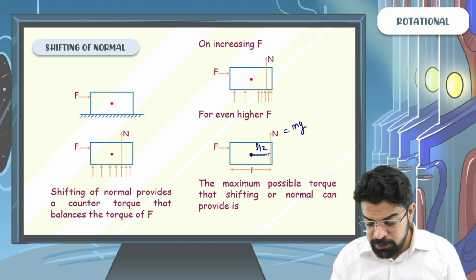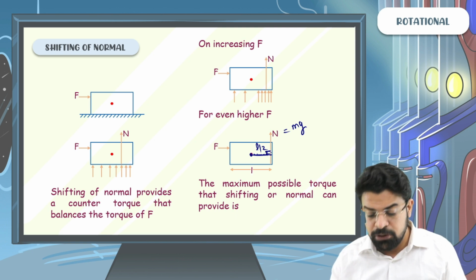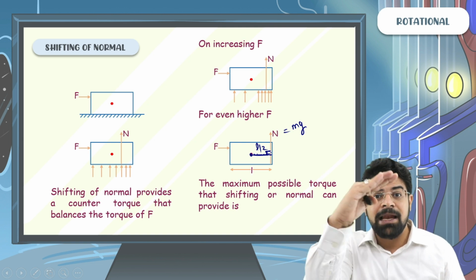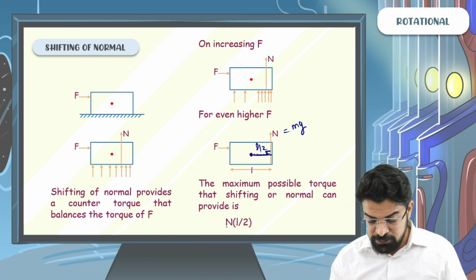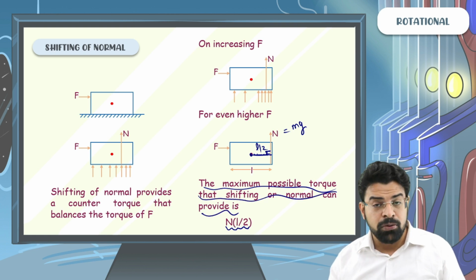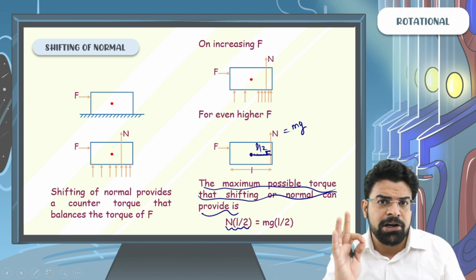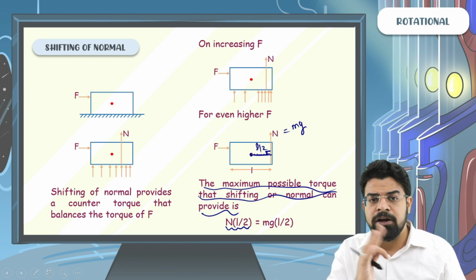So the center of mass, the perpendicular distance is L by 2. So the maximum torque that the shifting of normal can provide is N into L by 2. That can also be written as mg into L by 2, as the magnitude of the normal reaction will be equal to the weight of the block.